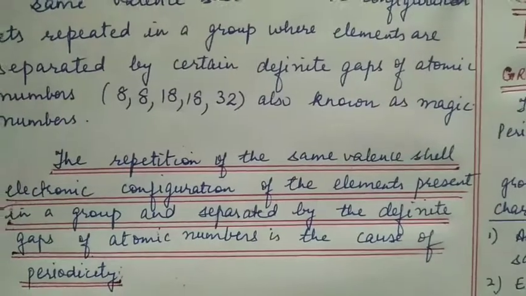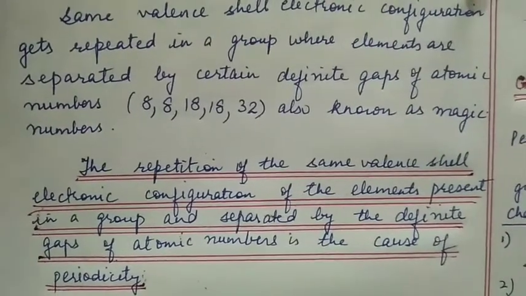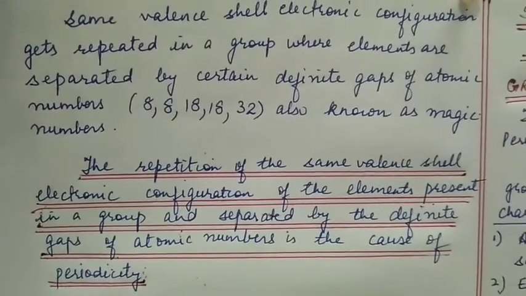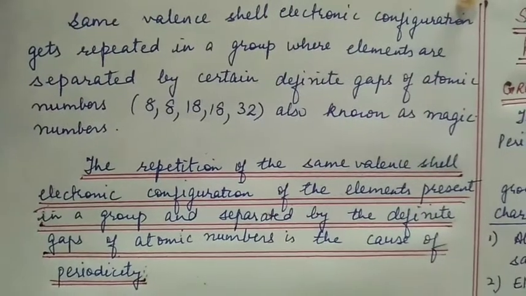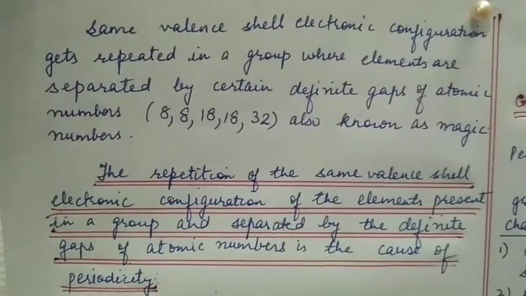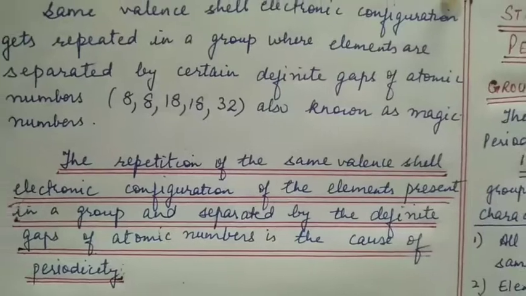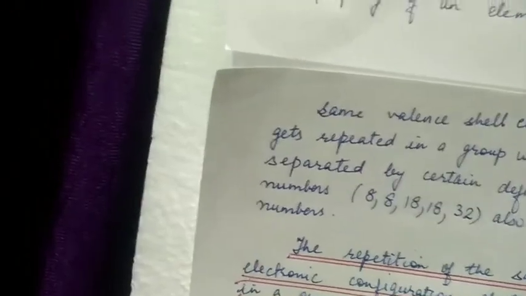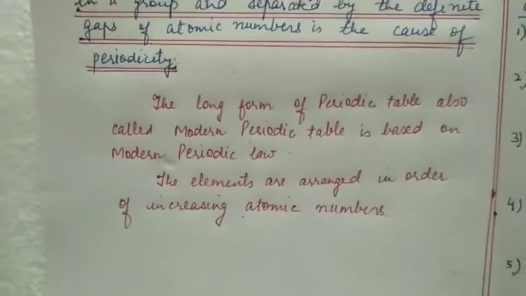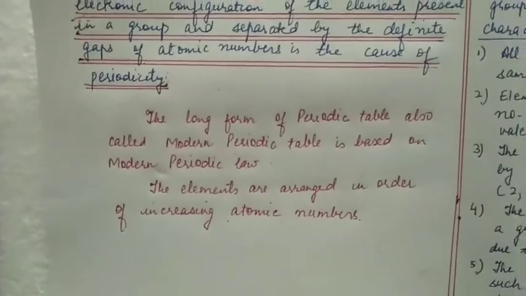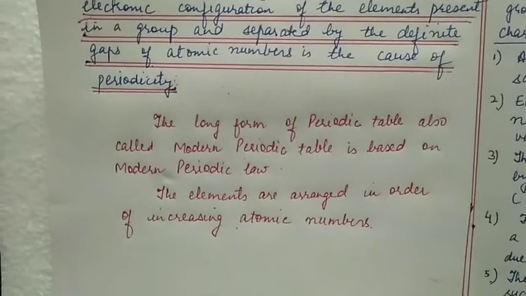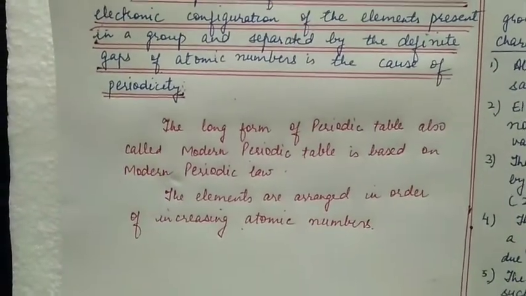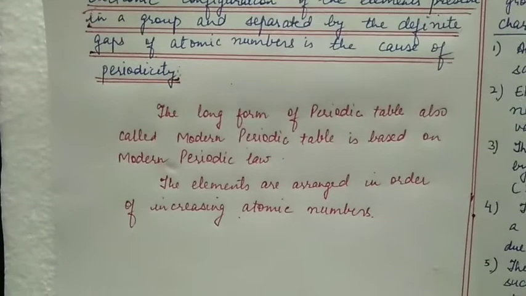The repetition of same valence shell electronic configuration of the elements present in a group and separated by definite gaps of atomic numbers is the cause of periodicity.